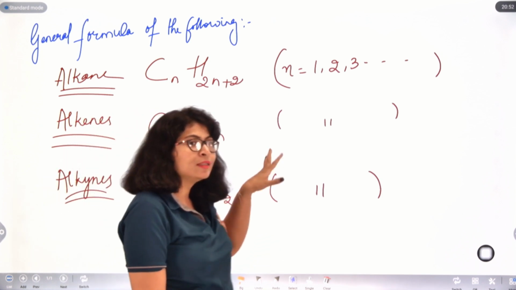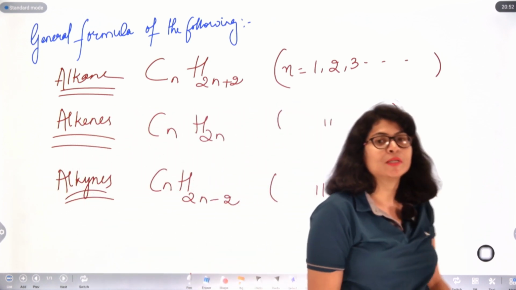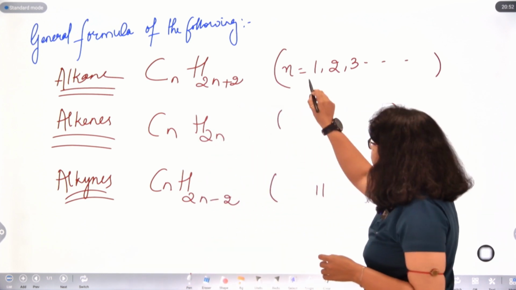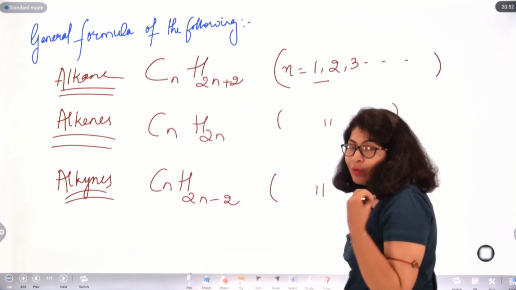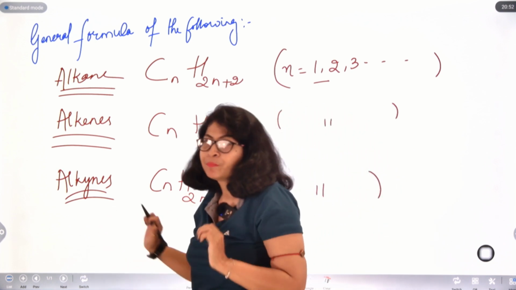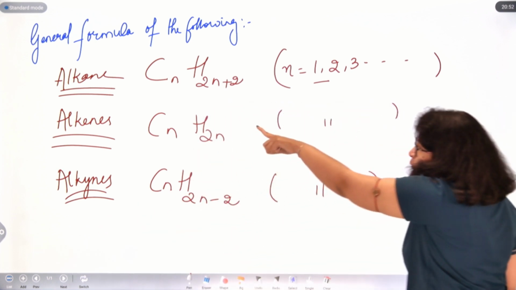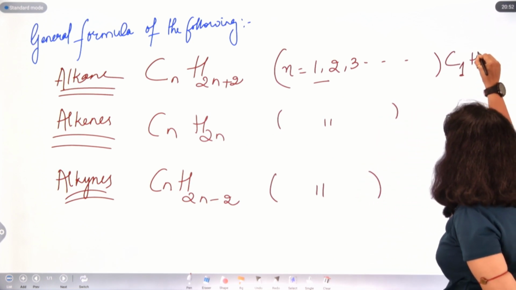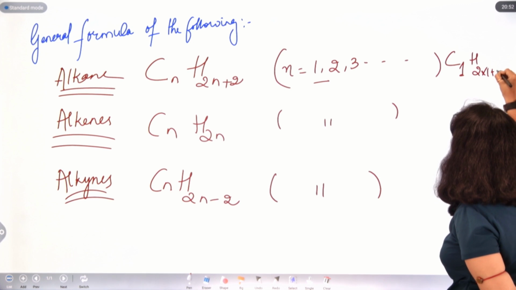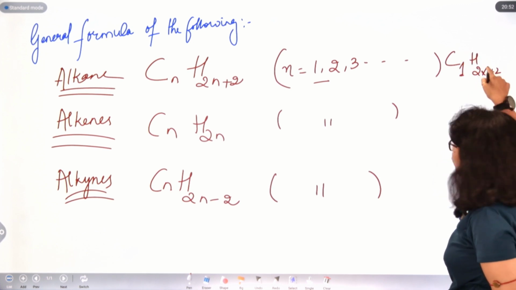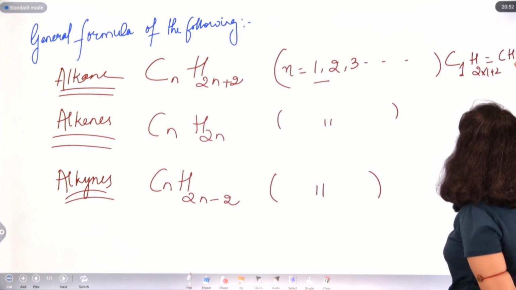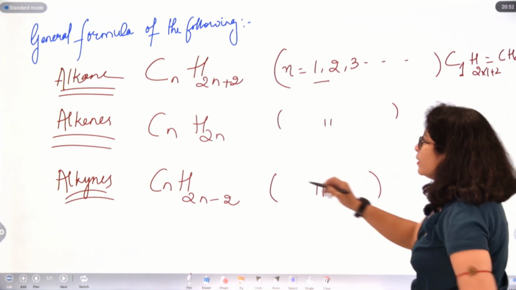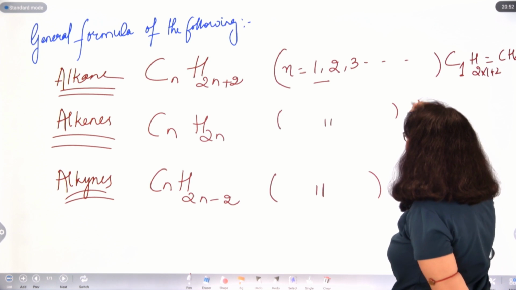Now, considering these general formulas, we'll try to write various alkenes, alkynes and alkanes. Now, if I put the value of n as 1 in all the cases, let me show you an example where I'm putting the value of n as 1. So, if I'm putting the value of n as 1 here, the alkane will be C1H2 into 1 plus 2. So, CH4, that is methane, right? Now, if I see alkenes, what will I get?